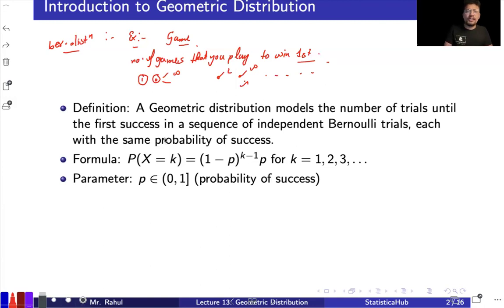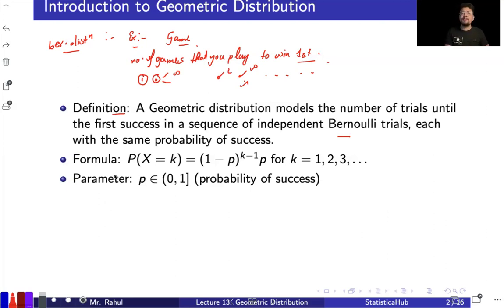Every time you're losing the game. So, the definition: a geometric distribution models the number of trials until the first success in a sequence of independent Bernoulli trials. That means you have infinite independent Bernoulli trials, and you count the total number of trials required to get the first success. The first game and the second game are independent of each other, and the probability of winning the game remains the same. So that is the geometric distribution.